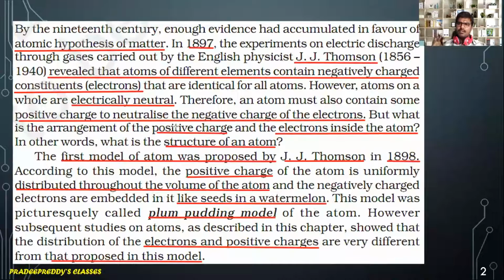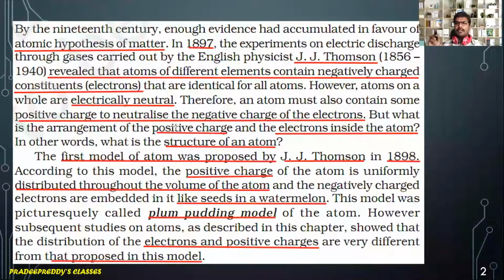These atoms contain negatively charged particles, but as a whole they should be electrically neutral. In order to compensate the charge of electrons, there should be positive charge present within the atom. To explain how these positive and negative charges are embedded in an atom, atomic models were put forward, out of which J.J. Thomson's atomic model is the first model introduced to study the structure of the atom.